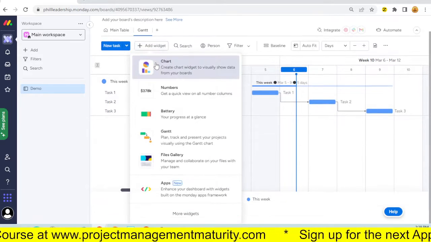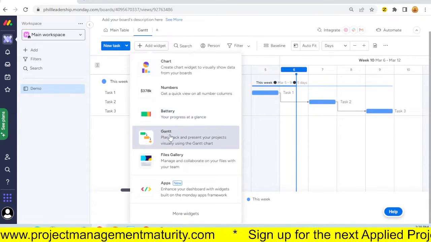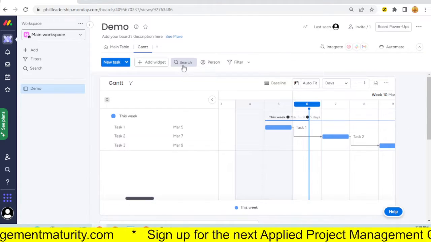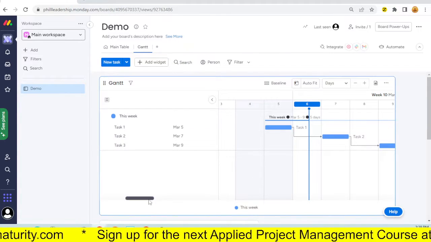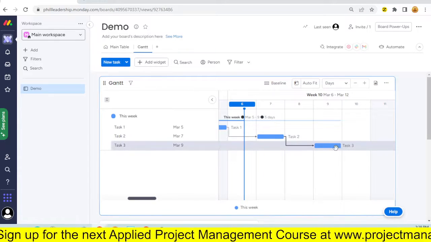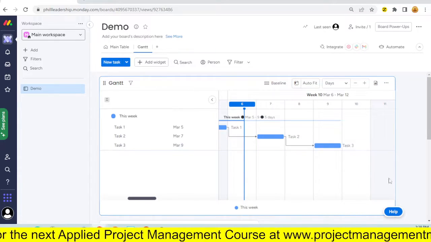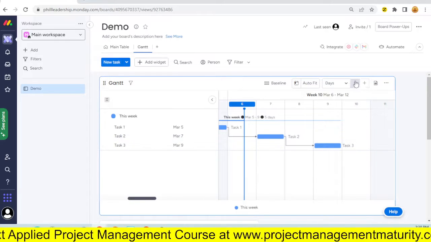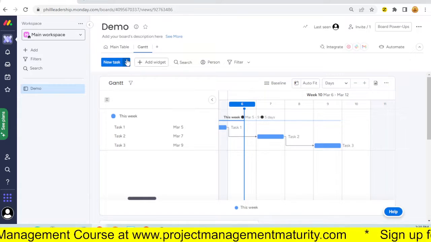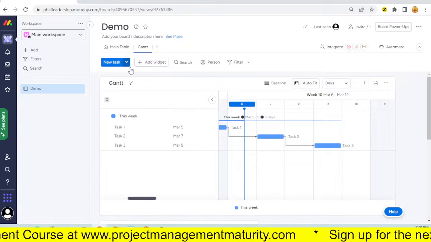Okay, let's see what add a widget does. We've already got a Gantt in there. Chart of some sort. I have to be quite honest, right off the bat, I am not a massive fan of the lack of intuition. To be able to add a task should be quite intuitive.